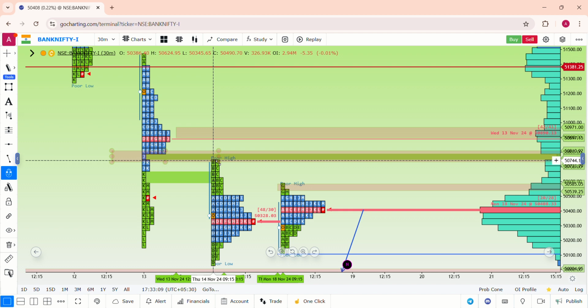So why are we doing data research? If at all the market comes to that level, it should give a reaction, right? It should give some reaction. Either it should bounce, or it should stop, or it should continue, or it should break. Something or other, it should give some reaction. So if it is getting resisted properly on the selling single print, because the selling single print is a zone where the sellers are always sitting and watching, that is a place for selling.